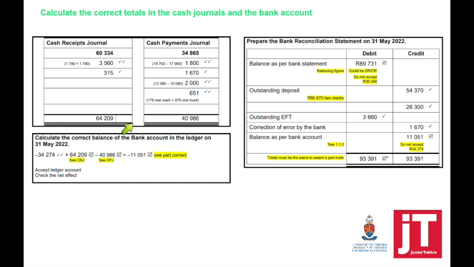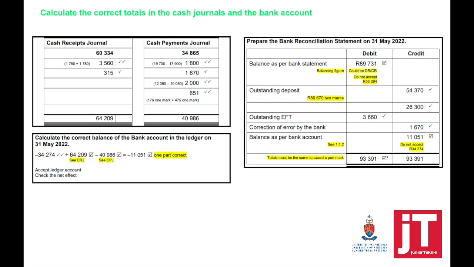Your new updated CRJ and CPJ totals must be taken to the bank account, to calculate the correct balance in the bank account. Can you see that there's method marks awarded to it? It's if you've taken your answers to calculate the correct balance as per bank account. If you want to do a T account that is 100% correct, we do mark it.